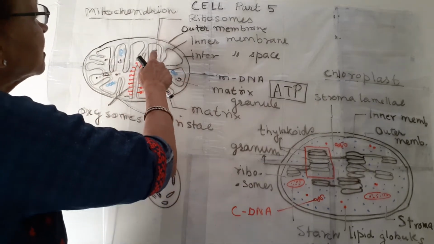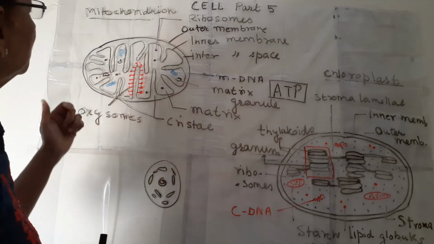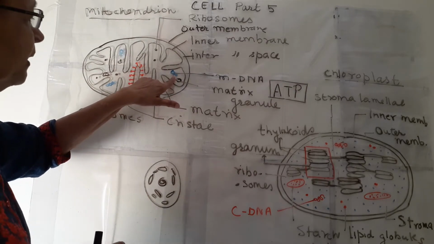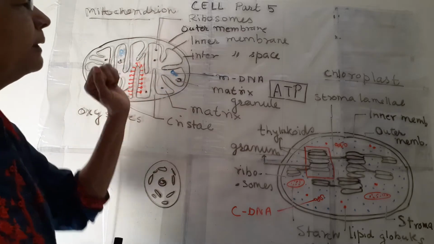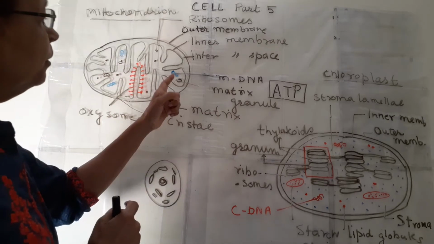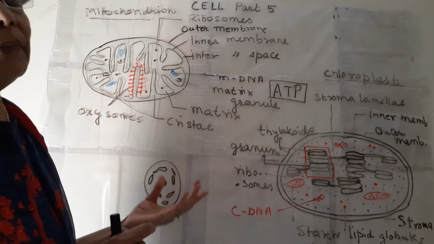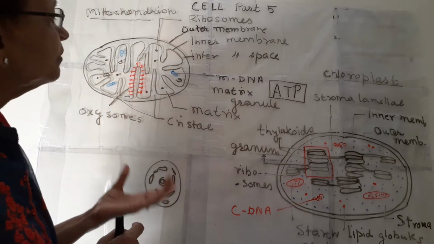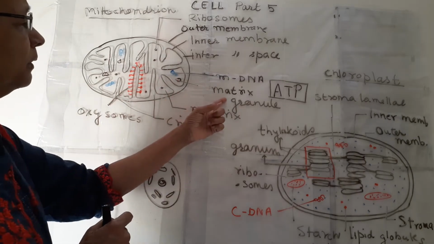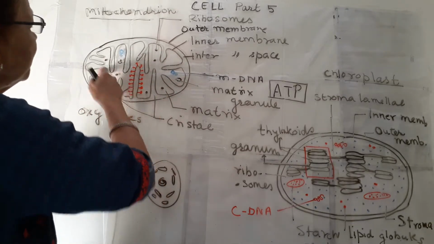In the matrix, some ribosomes are present. It is a special type of organelle where its own DNA is present. This is mitochondrial DNA, and this DNA resembles the DNA of prokaryotes. So DNA is present and ribosomes are also present, so they can form some mitochondrial proteins for themselves. Other than that, some matrix granules are present. This whole space is filled with matrix.